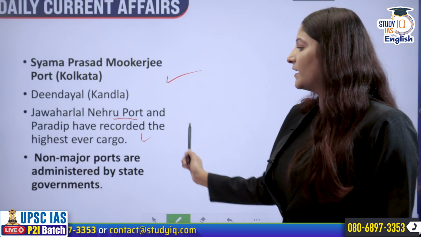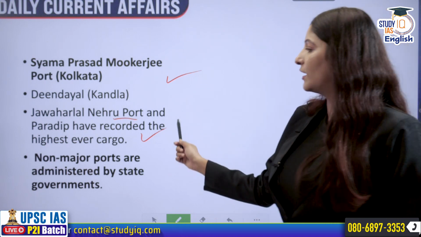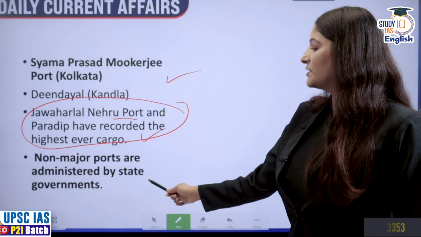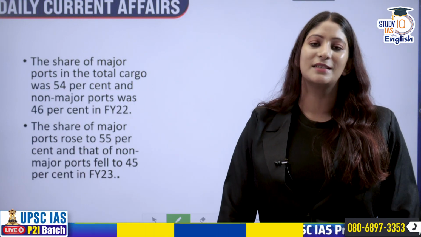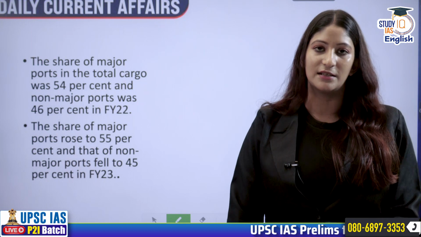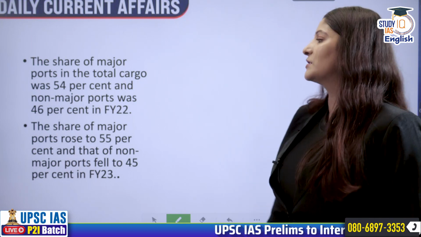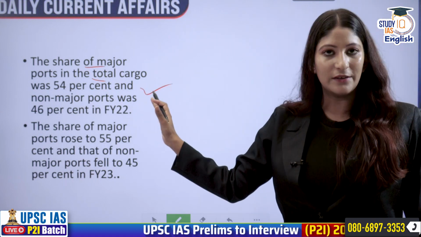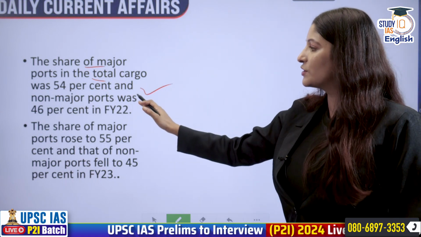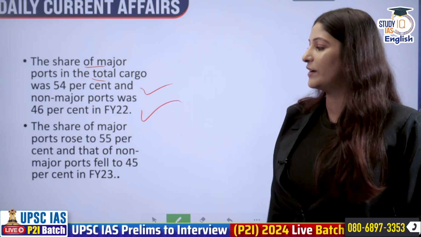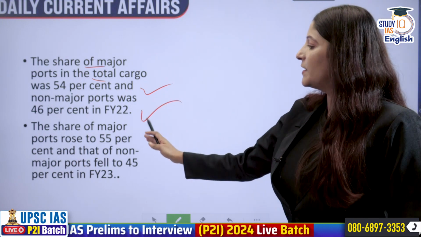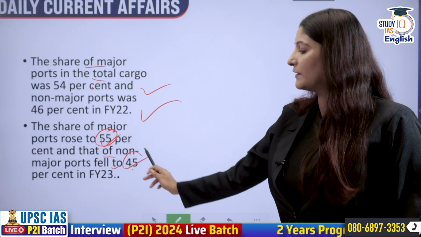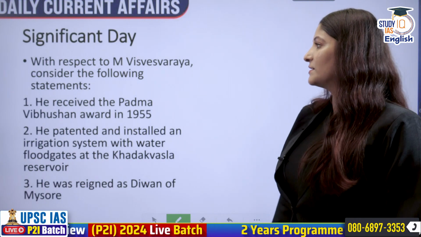Jawaharlal Nehru Port and Paradweep have recorded the highest ever cargo, and this is a prelims fact. Remember it. Non-major ports are administered by the state government. Sometimes the state government can also hand them over to private entities, however the administration remains with the state government. The share of major ports in the total cargo was 54% and non-major ports 46% in fiscal year 2022. The share of major ports rose to 55% and that of non-major ports fell to 45%, and that is why the third statement is incorrect.